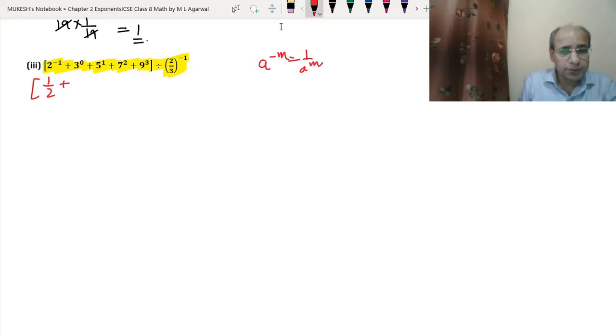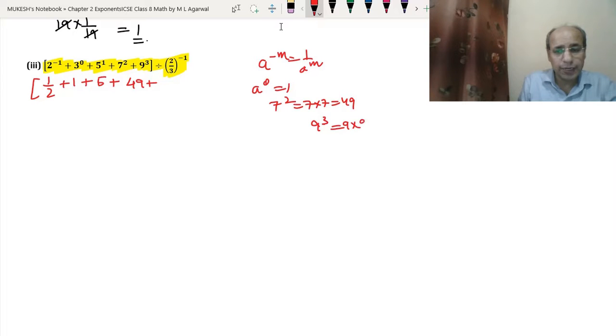Okay. Plus we know that a to the power 0 is 1. So we will write 1 here, plus 5 to the power 1 means 5. 7 to the power 2 means 7 into 7, that means 49. Okay. 9 to the power 3 means 9 into 9 into 9, which means 81 into 9. So 9 times 9 is 81, 9 times 8 is 72, so we got 729.